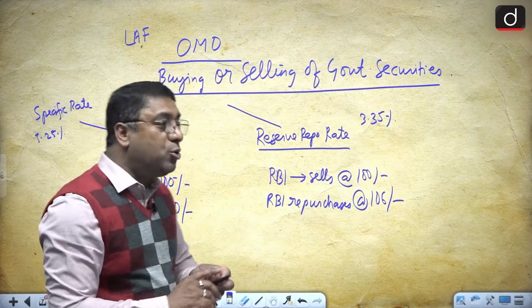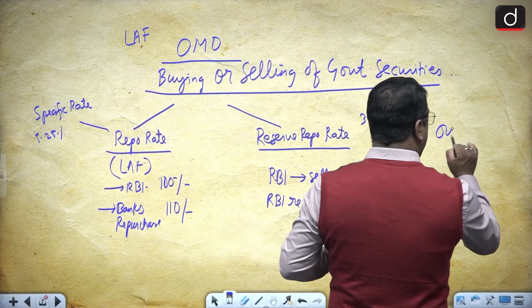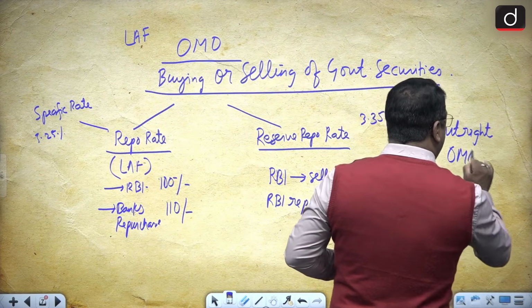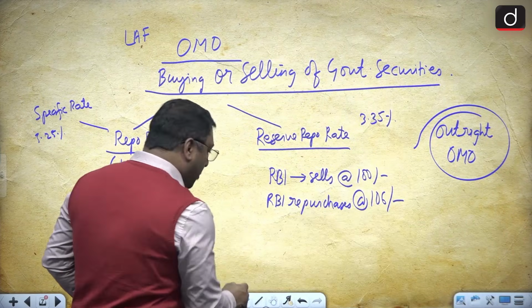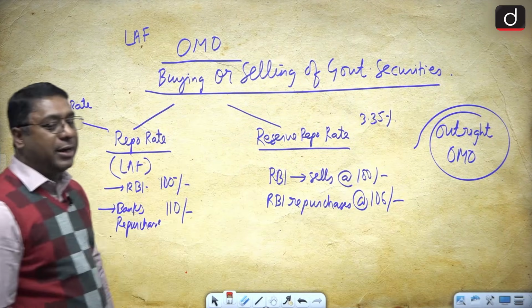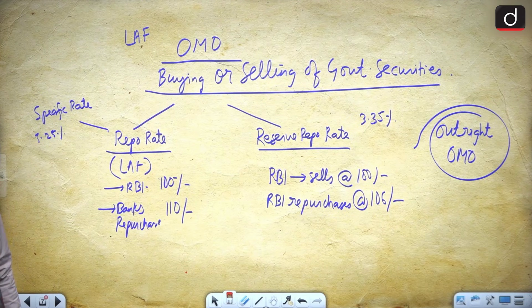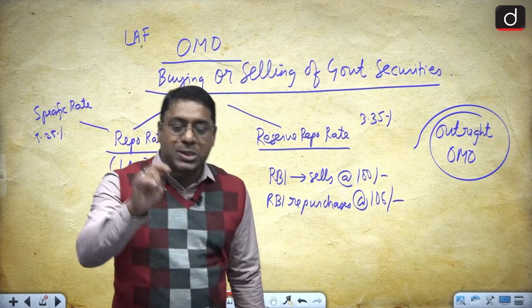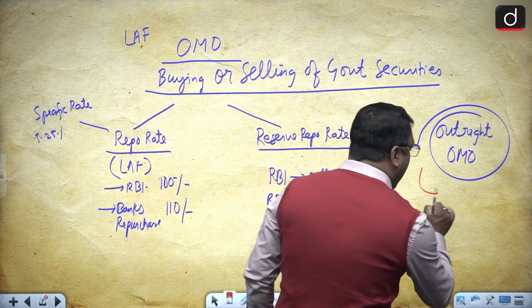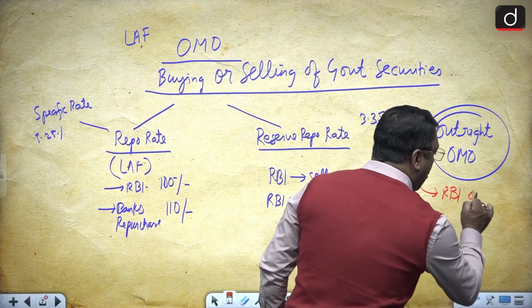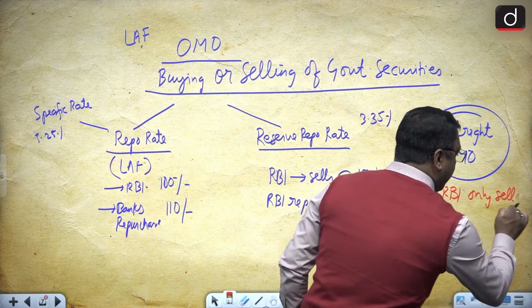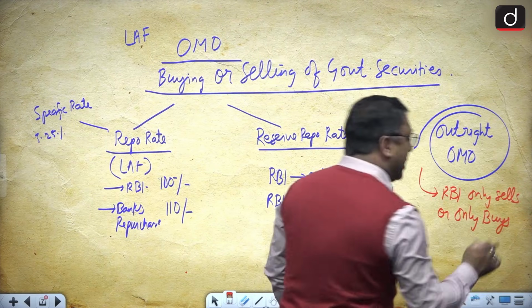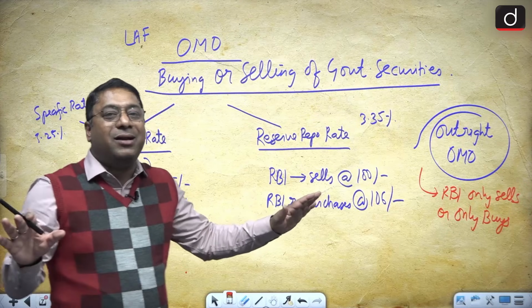But when we talk about outright open market operations, the RBI will only sell or only buy. That means there is no agreement here.